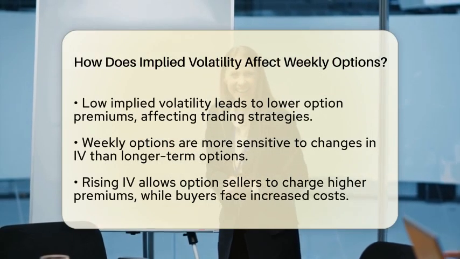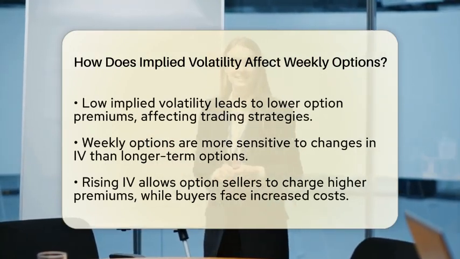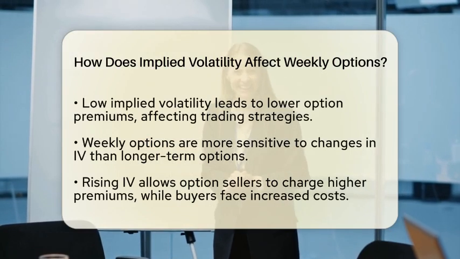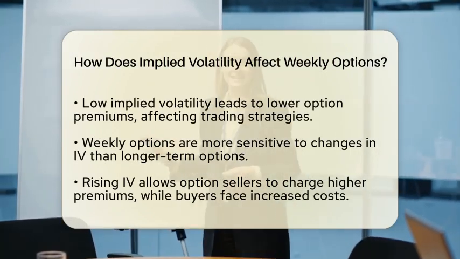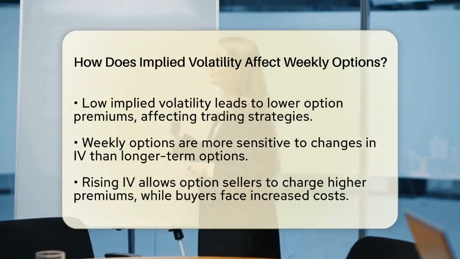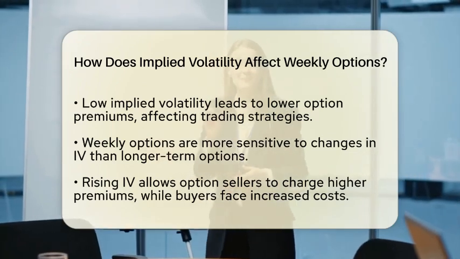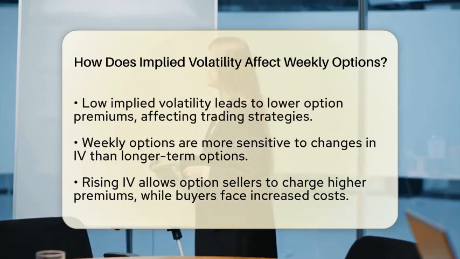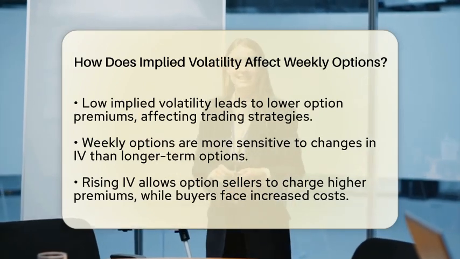If implied volatility is high, it suggests that the market anticipates larger price swings in the underlying stock during that week. This expectation increases the premium, or price, of the weekly options. Conversely, if implied volatility decreases, the premiums for these options tend to drop as well.